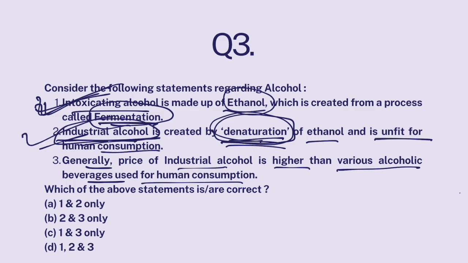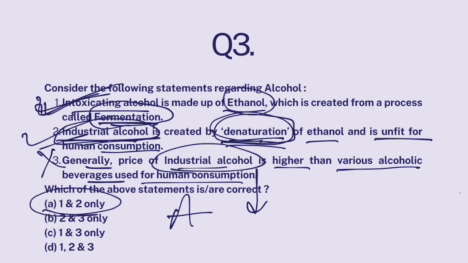This is also correct. Now, generally, industrial alcohol is very cheap. It is cheaper than alcoholic beverages. The beverages that humans drink are expensive. Industrial alcohol is cheap. So this part is false. 1 and 2 only. A.